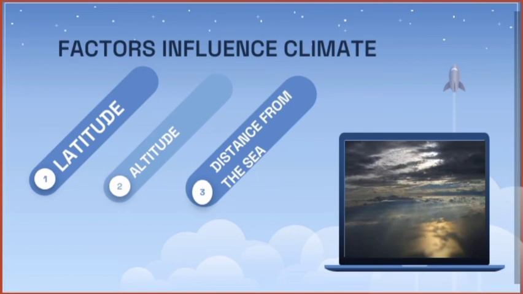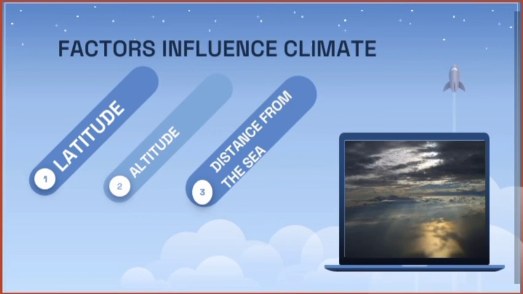Next is factors influencing climate. Latitude, altitude and distance from the sea level. Near the equator means the sun rays will focus in one point so that the temperature gets increased. And far away from the equator means the sun rays will be spread in an equal manner so that the radiation or the heat will be warm. So latitude means the place where sun rays focus will be hot and where spread will be cool. Latitude is measured in angle.